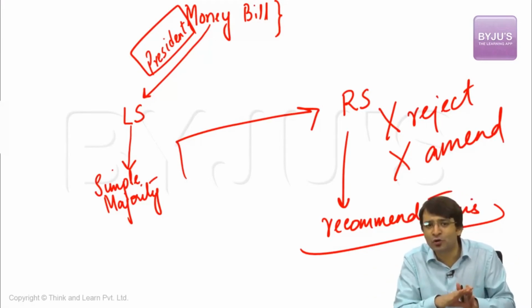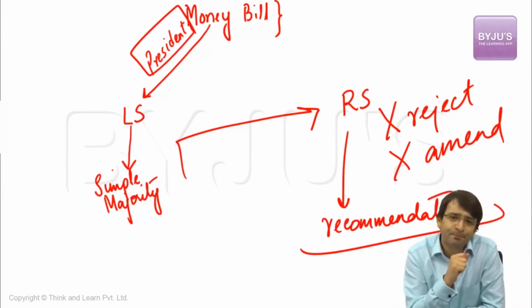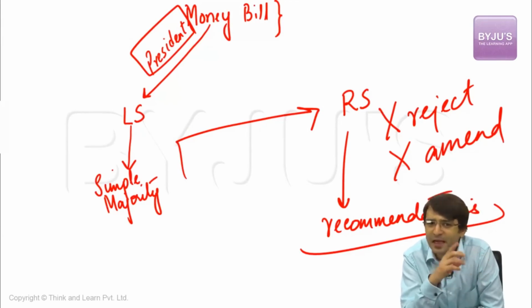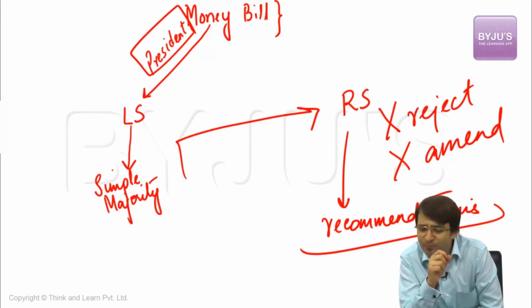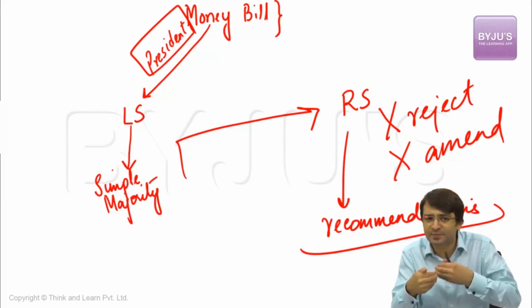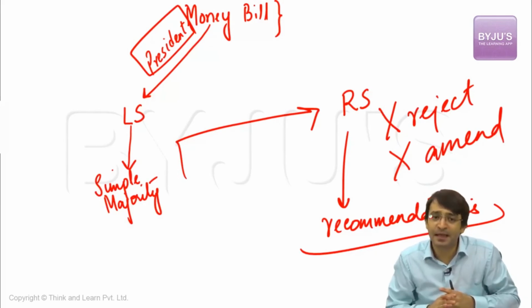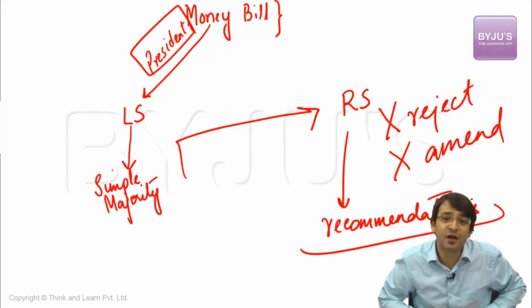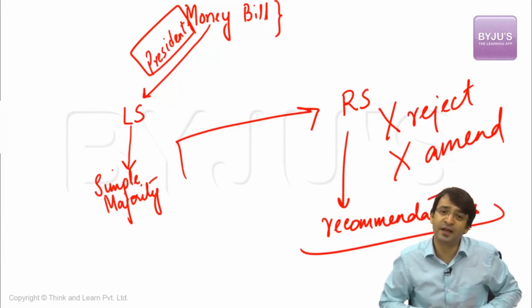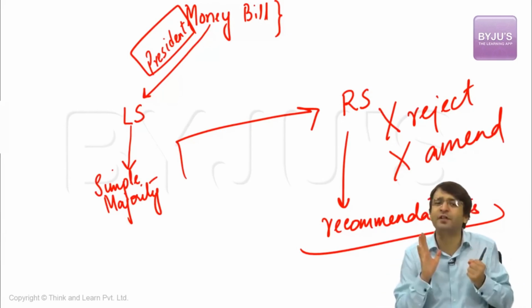Why? That's an important question. Money which is to be withdrawn, say, from the Consolidated Fund of India, who will spend this money? The executive, the government. The government is not always in a majority in Rajya Sabha, but it is always in a majority in Lok Sabha. If Rajya Sabha had an equal role with Lok Sabha with respect to a money bill, it is possible that the government would be hamstrung. The government might not be provided money for its various welfare programs. The government would be squeezed of its money.